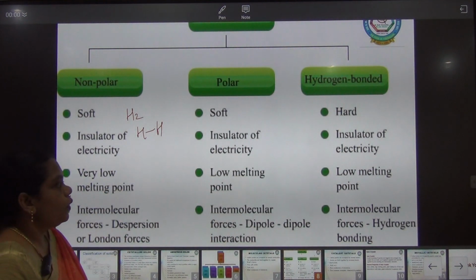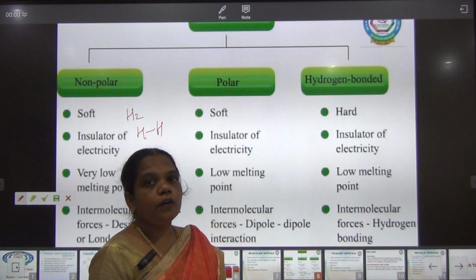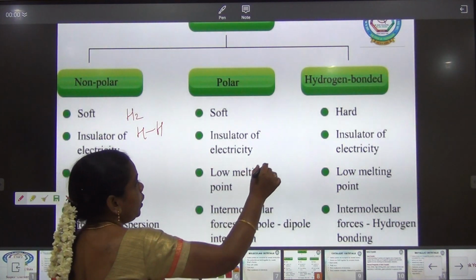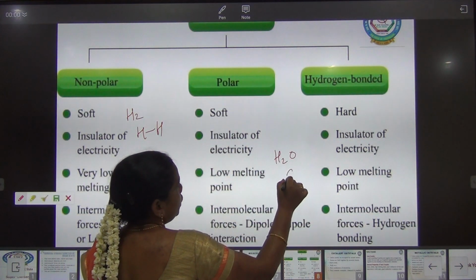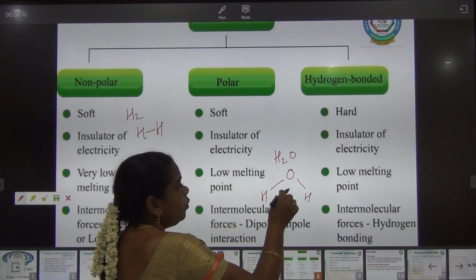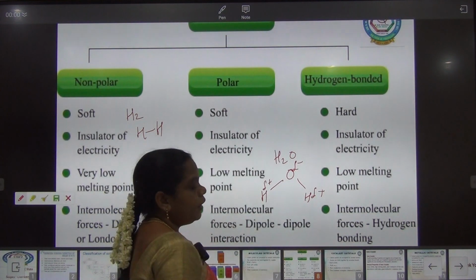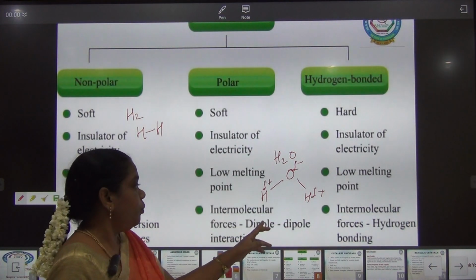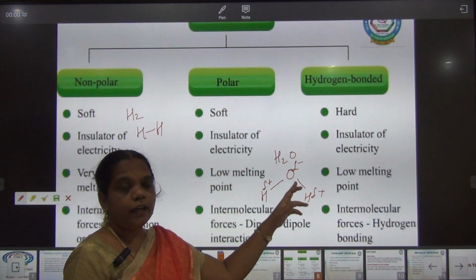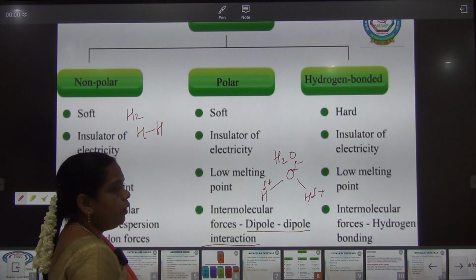And next, polar. Due to the difference in electronegativity, they show polar ends. For example, water, H2O, can form a molecule. Here, the more electronegative end has a partial negative charge, and here there is a partial positive charge. So there are polar ends, positive polar end and negative polar end. These molecules are attracted by dipole-dipole interaction.